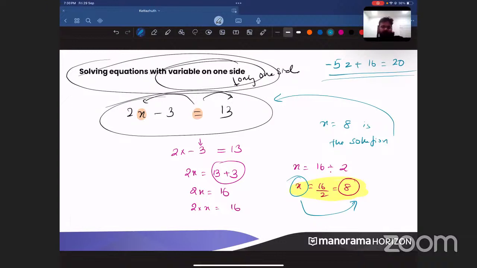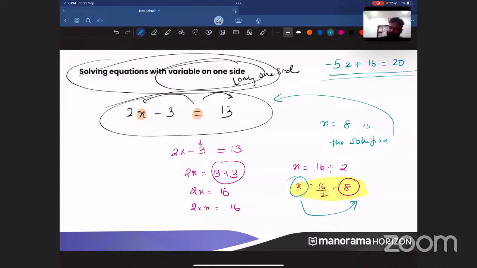Akshat, Abraham, Adit, everyone has said that. Adit, this is a typing mistake. You have typed it as 4 minus divided by 5. Is it minus 4 divided by 5, Adit? Okay, Adit. So I think it is minus 4 by 5. Bhavya also said that it is minus 4 by 5. Very good. So everyone is getting the same answer, minus 4 by 5. So I also think that it is minus 4 by 5.